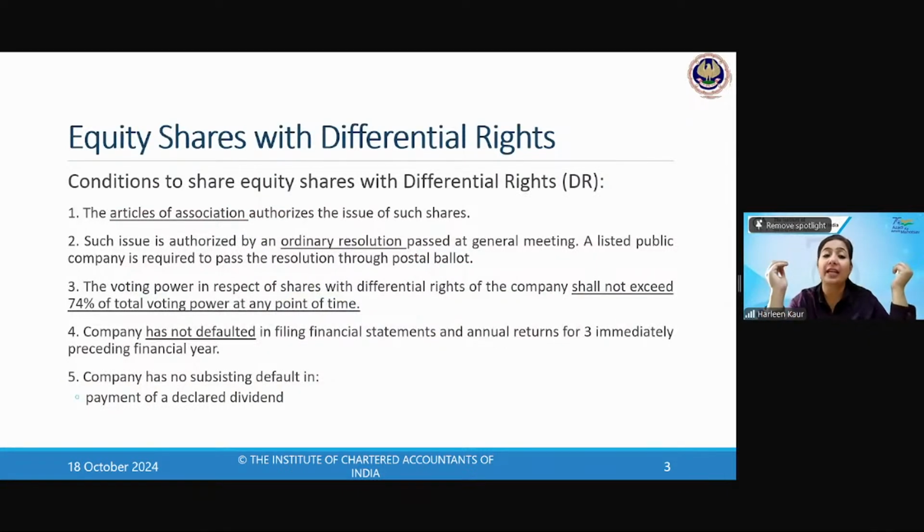Now let's move on to equity shares with differential rights. So section 43, equity share capital, preference share capital. Now we're going to understand what DVRs are and how DVRs are issued.